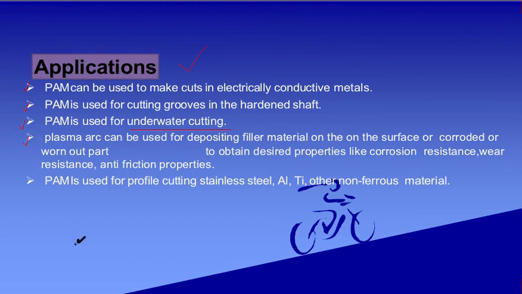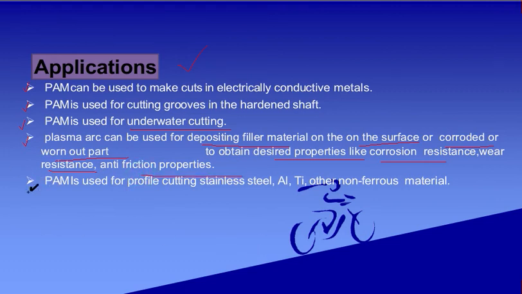Next, plasma arc can be used for depositing filler material on the surface of a corroded or worn out part to obtain desired properties like corrosion resistance, wear resistance and friction property too.